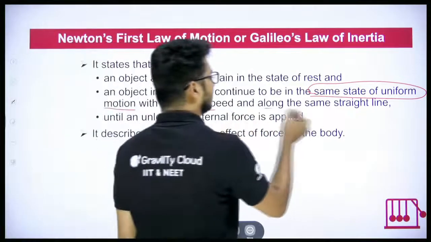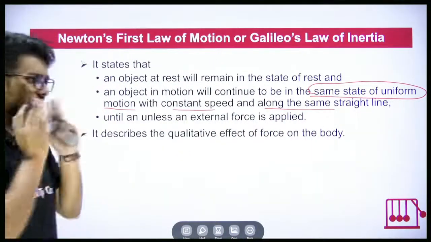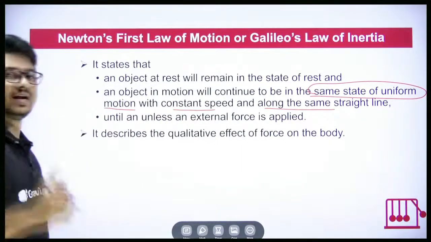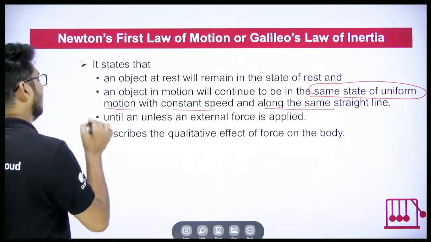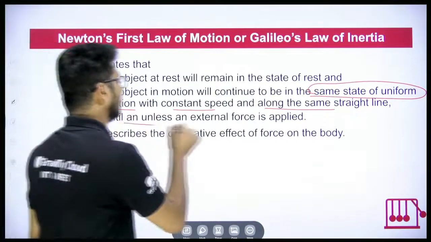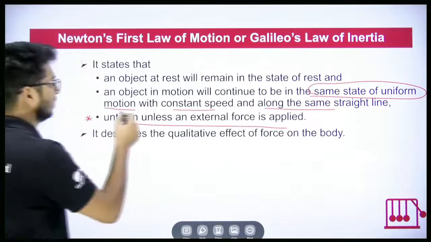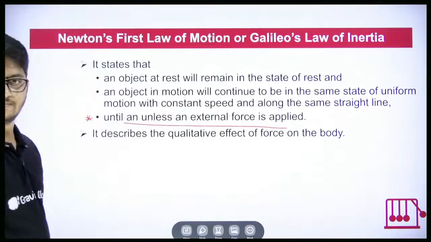It means constant speed and along the same direction, along the same straight line. But there is a condition. When is this possible? Not always. It is possible until and unless an external force is applied. That is the condition.